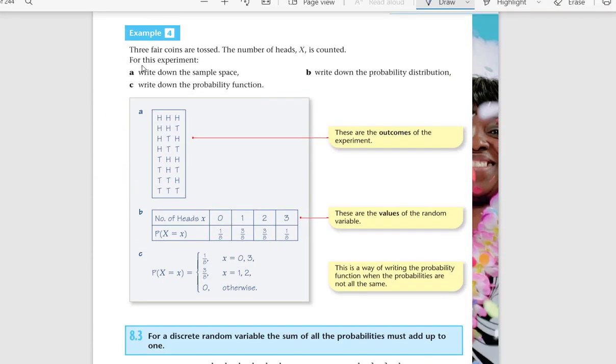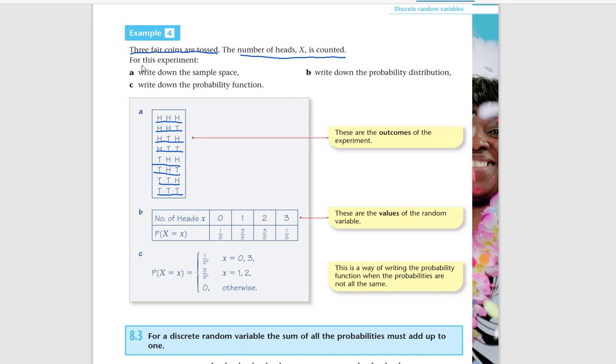Now if I say that 3 fair coins are tossed, that means getting heads and tails are equally likely. The number of heads is x. Write down the sample space. The sample space is the possible outcomes. So you can either get 3 heads or 2 heads and 1 tail. You can change the order of it, and these are the possible outcomes. You can get tail, tail, tail, or tail, tail, head. You can check the outcomes. I hope that is clear.